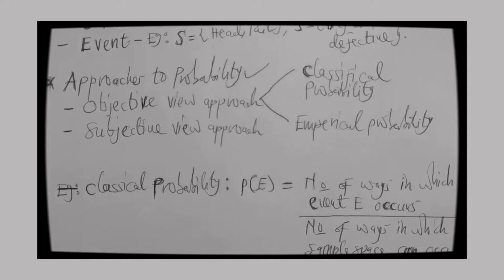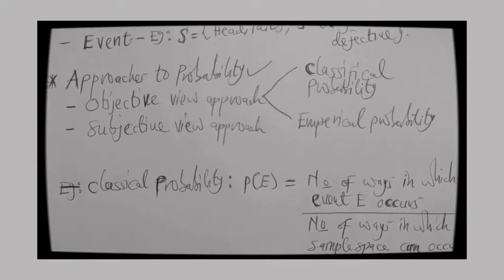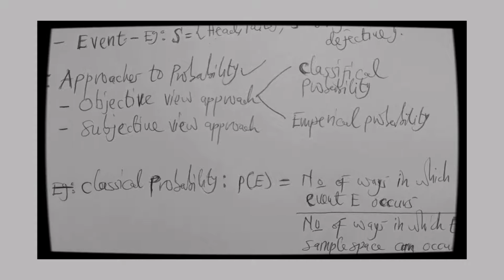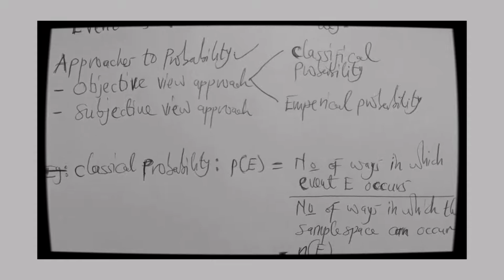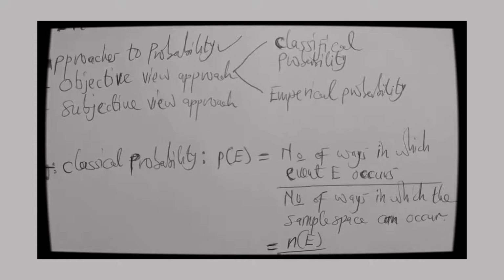So what is classical probability? Classical probability is a probability that looks into the number of ways in which an event will occur, taking into account the number of ways in which the sample space can occur. And I will explain this in a moment.